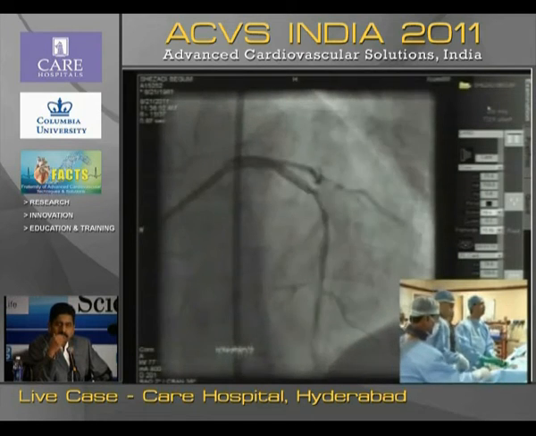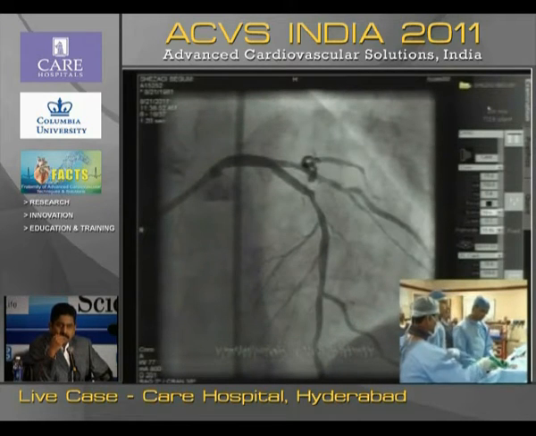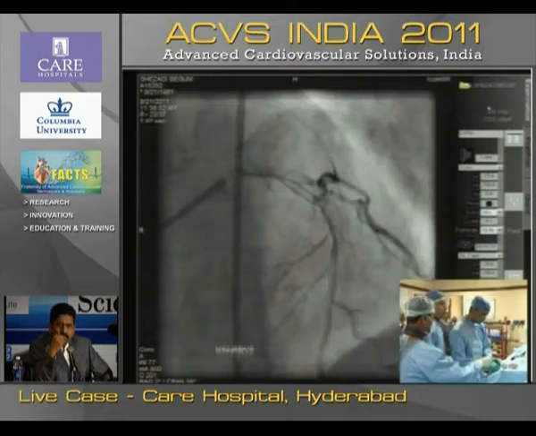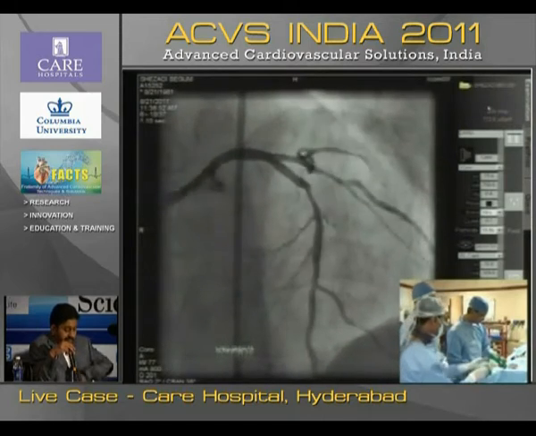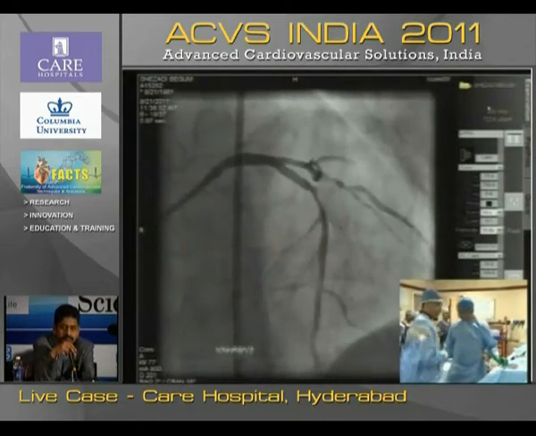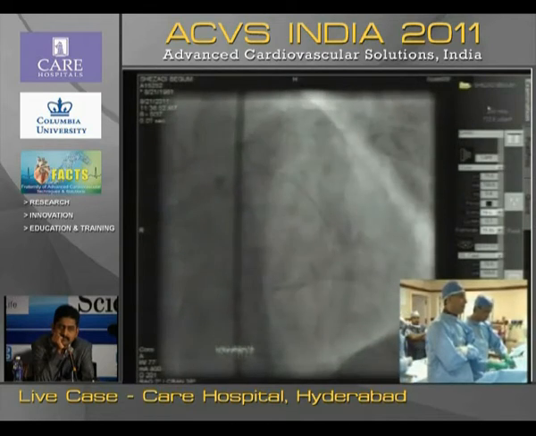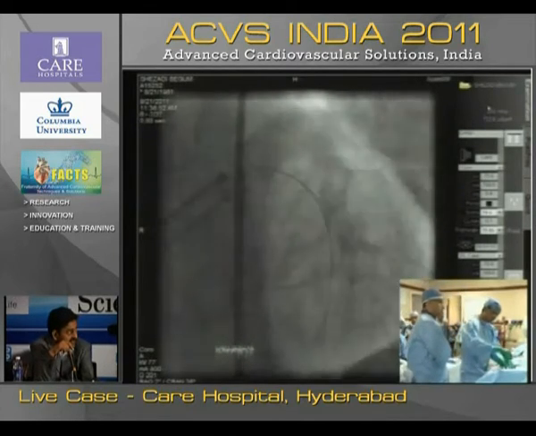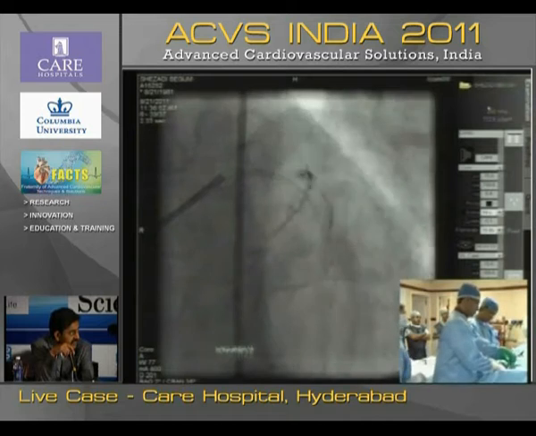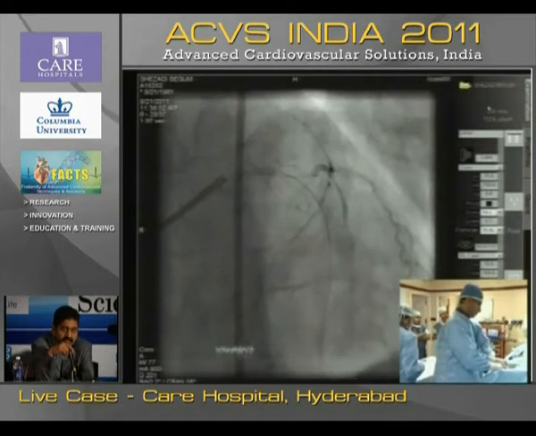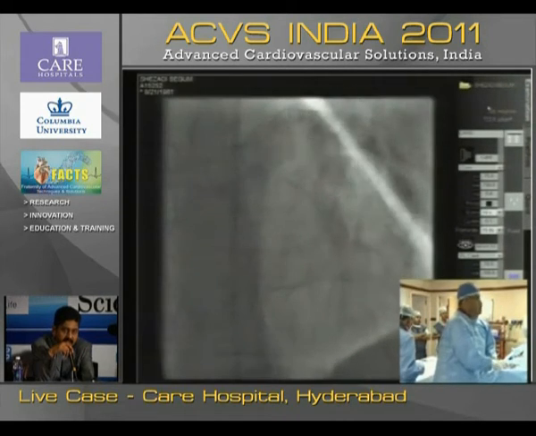See, actually the vessel has also grown now. Yes. You'll probably need a 3.5 now. Initially, we were thinking about 2.5, 2.75, but it appears as if it will accommodate a 3 mm stent. Yeah, that's the advantage. Suppose you are suspecting some underfilled vessel. If you dilate it and give some NTG, then probably... I've just given some NTG actually. Yeah.